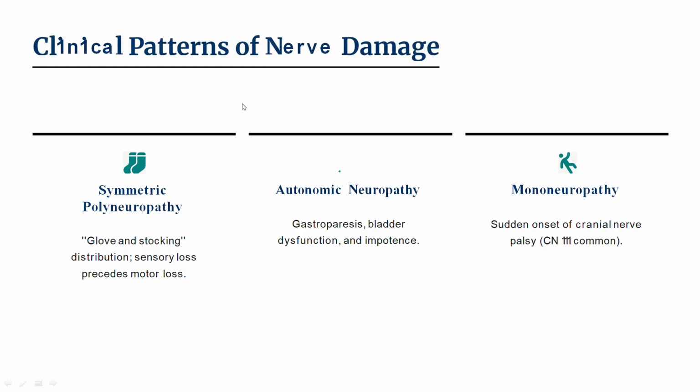The clinical patterns of nerve damage include symmetric polyneuropathy, autonomic neuropathy, and mononeuropathy. First, symmetric neuropathy: glove and stocking distribution, sensory loss, precise motor loss. Autonomic neuropathy: gastroparesis, bladder infection, and impotence. Mononeuropathy includes sudden onset of cranial nerve palsy, that is cranial nerve 3.